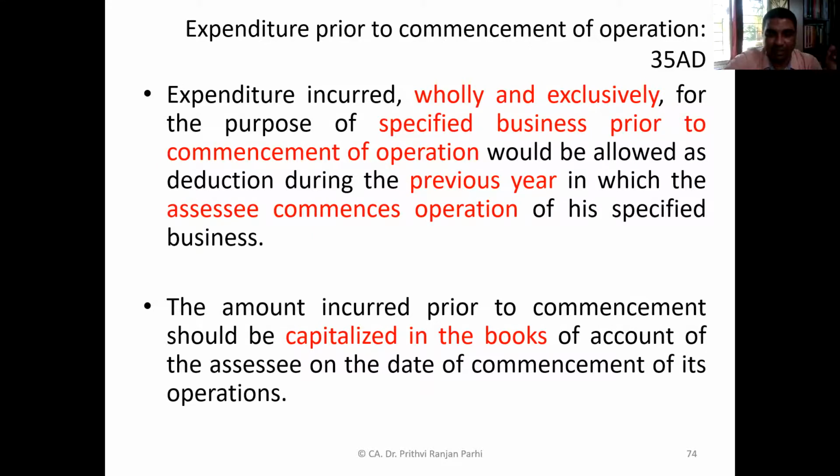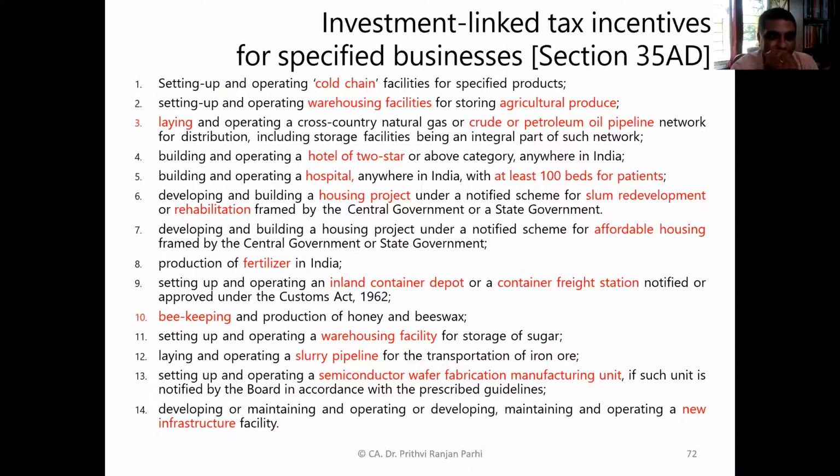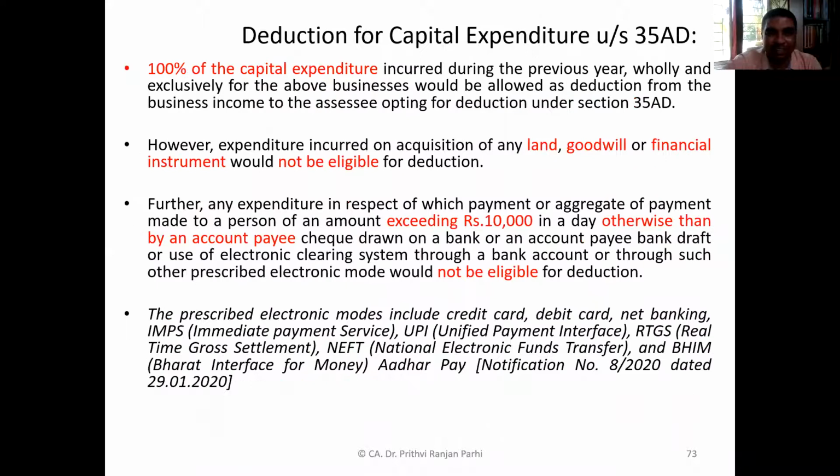Sir, like the COVID hospitals that are built having 100 beds or more, or suppose we are building a farm where we are cultivating bee, honey, so these provisions will be applicable. Yeah, that means if somebody tries to enter into this kind of project, he can get the benefit of 100% deduction of capital expenditure, apart from land. Land will not be allowed.